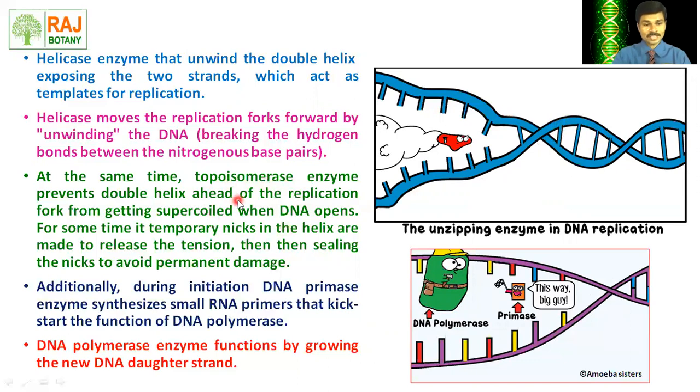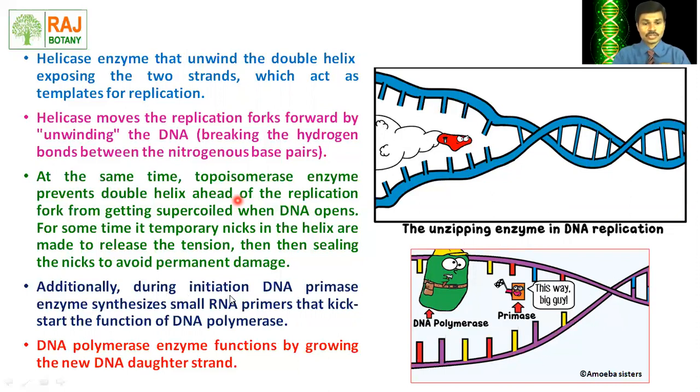What does topoisomerase do? For some time, this topoisomerase creates a temporary nick in the helix, and due to the making of this temporary nick, the tension gets released. After some time, the nick gets sealed back to avoid permanent damage. Helicase is a very important enzyme as far as the unwinding of the DNA is concerned; helicase moves in the forward direction and breaks the hydrogen bonds.